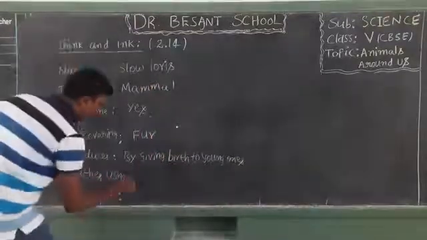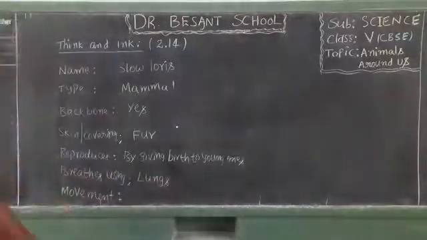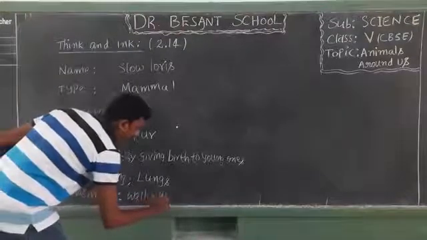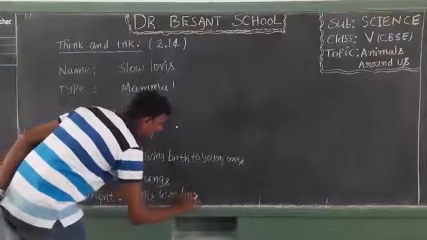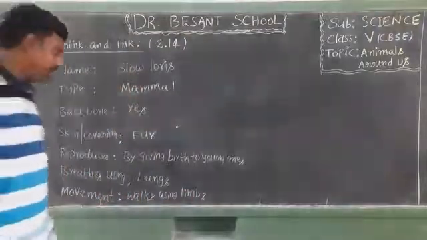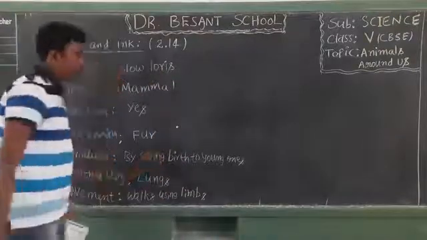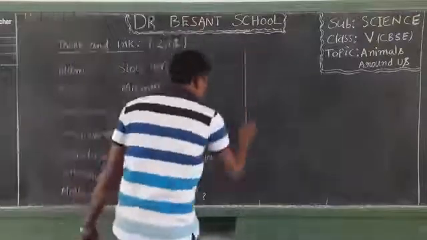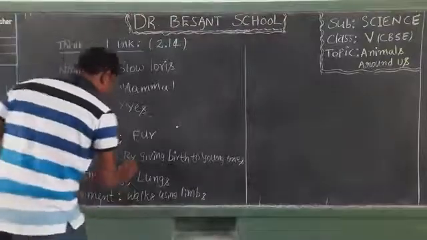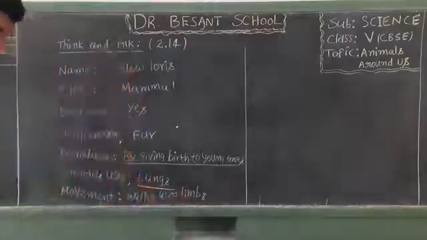And how does it breathe? It breathes using lungs. Like us, we breathe through our lungs. And movement, how do they move? They walk, or you can say climb, using their limbs. I hope you remember about limbs. In respect to amphibians, we first described the concept of limbs. Okay, everyone fill out the columns. Whatever empty spaces were given there, you can fill out using the points which I have written now. Make it fast.